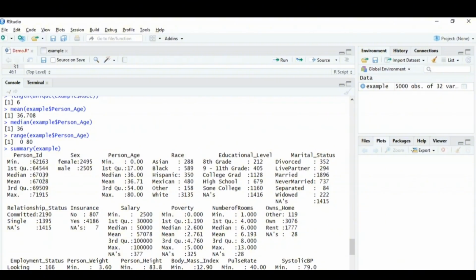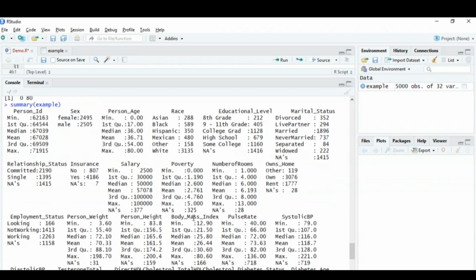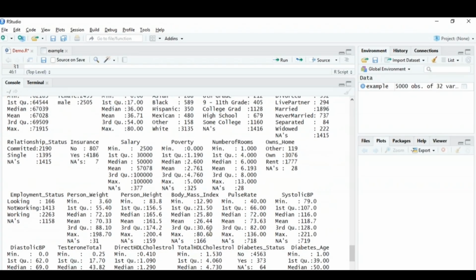For the columns which have the data type factor, like for example sex, we have the number of females to be 2495 and the number of males to be 2505. Similarly, when we see for race, we can see that the Asians are at 288, the blacks are at 589, and so on, right? So that's how you can have an idea about the different values present in your data set. You can get the number of values, the minimum, the median, and what kinds of values are present in the column, with this particular function, that is summary, right? So this is also one important feature that you need to analyze in any data set that you get to handle.